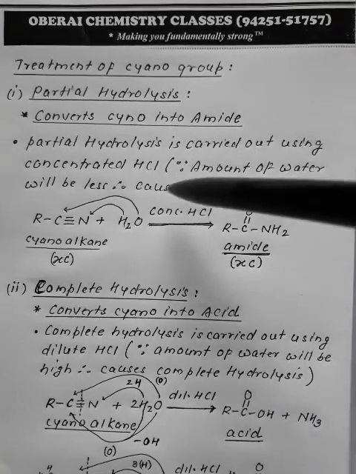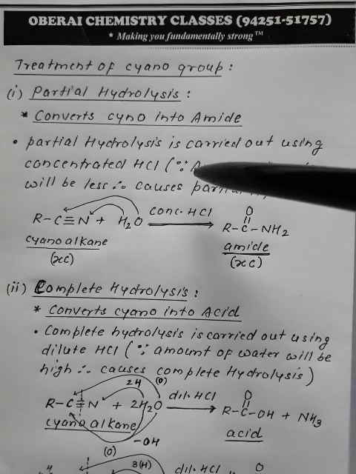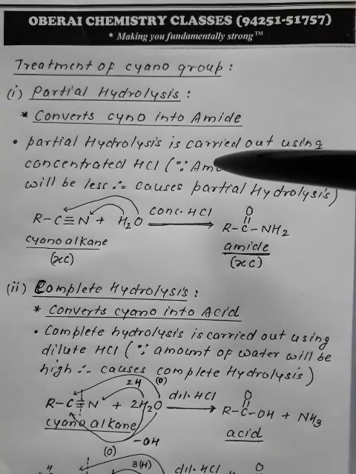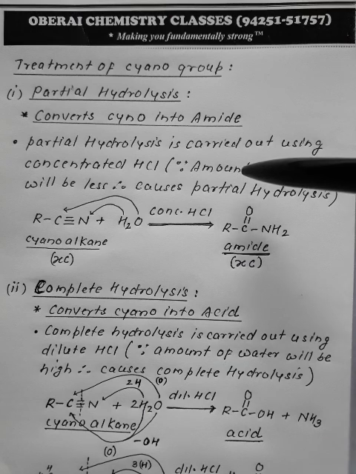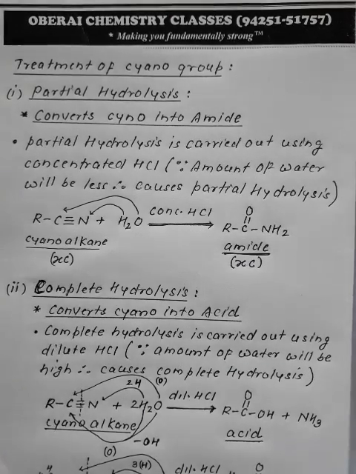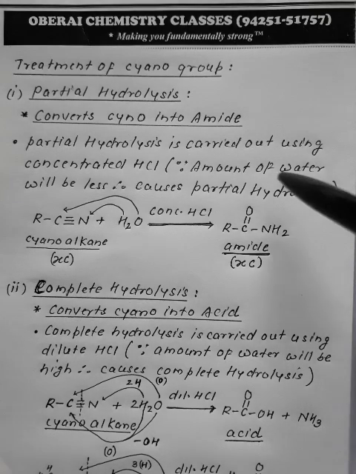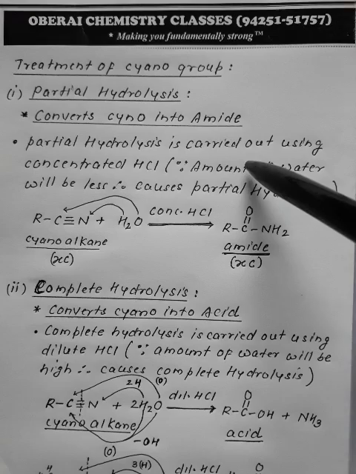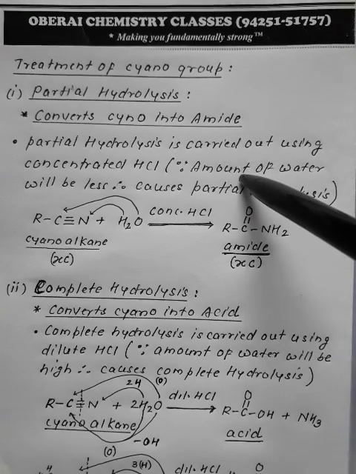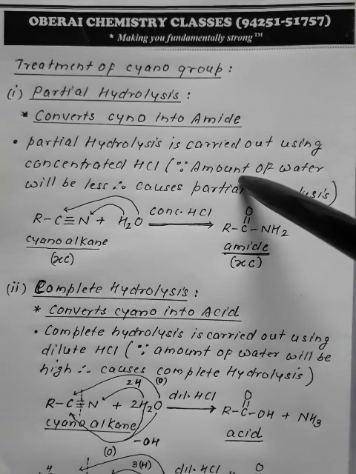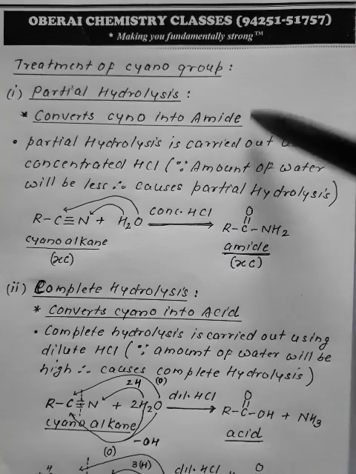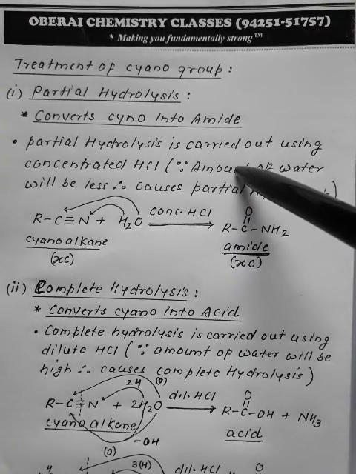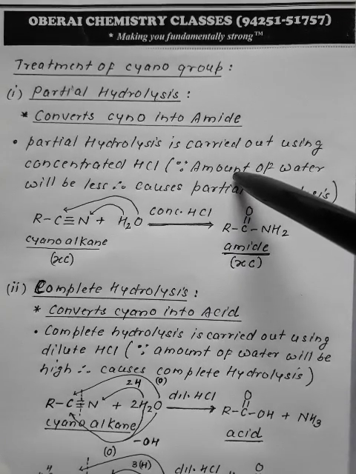How can we bring about the partial hydrolysis? It is through treating it with concentrated HCl. So when cyanoalkane is made to react with concentrated HCl, it undergoes partial hydrolysis, converting into amide.